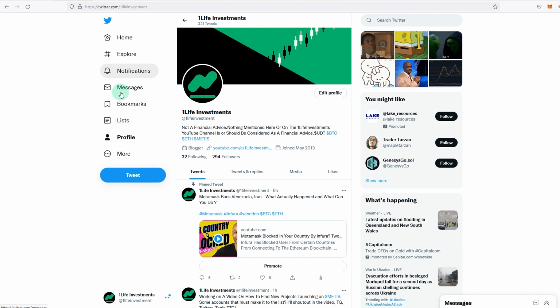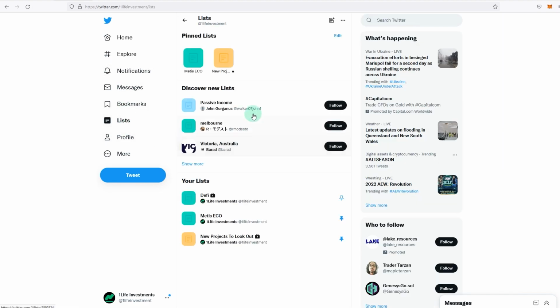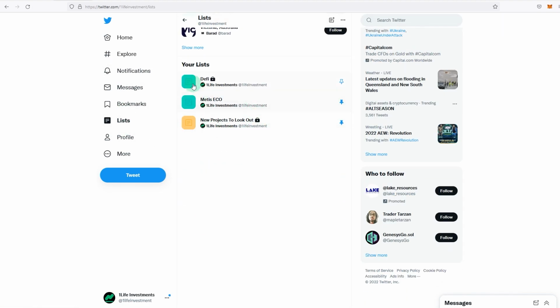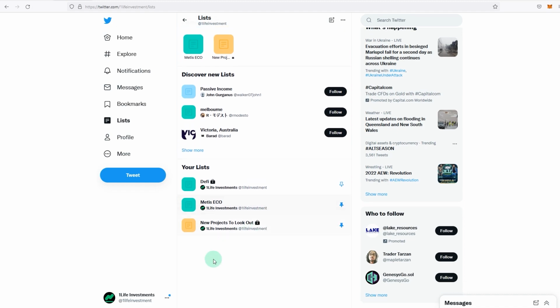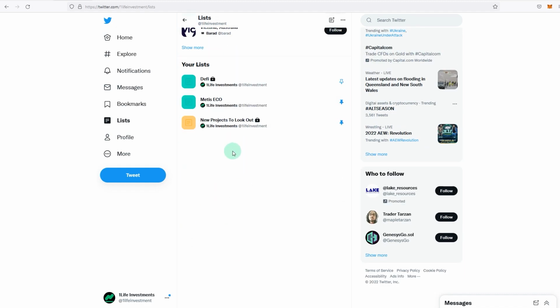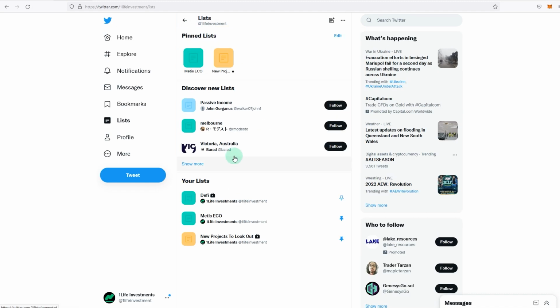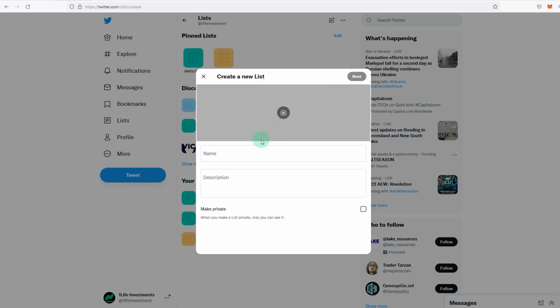So what you do is you make lists. For example, if I go to my lists, I probably have a few. I have 3 at the moment: DeFi, METIS Eco, and then I have new projects to look at. This probably can be empty. I'm not sure when I created them. But what you do is you go and create these lists. It's very easy to create a list. You just go here and create a new list, and then you name it, for example, new METIS gems.